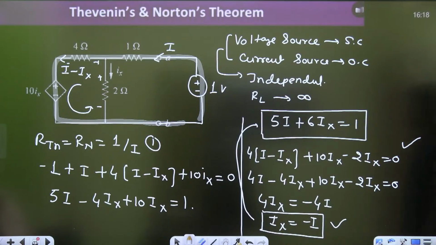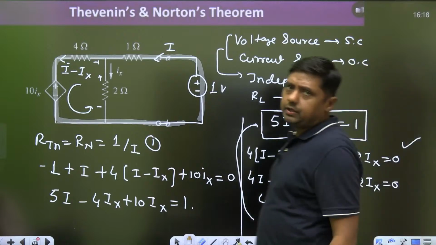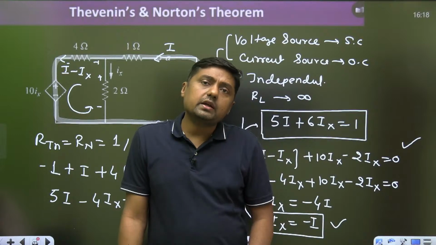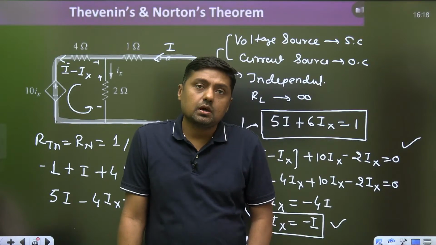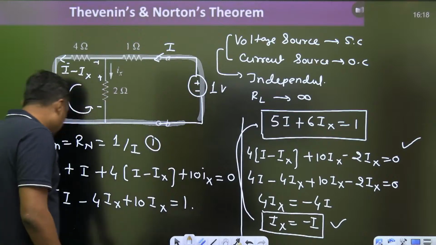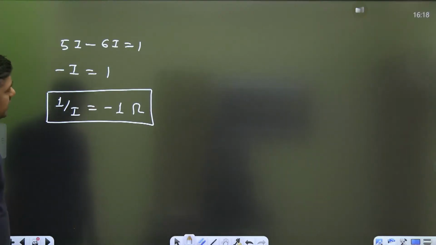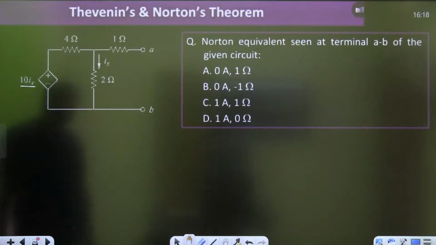So first of all, for any network, can we get the negative resistance, RTH or RN? Yes, we can get the negative resistance. Then if suppose we are getting the negative resistance, what is the meaning of this? So that is the RTH, minus 1 ohm. First of all, I will solve this question.